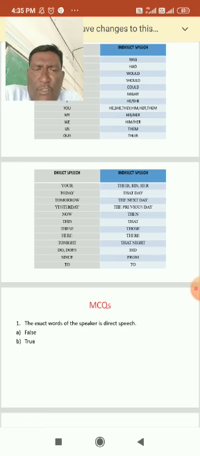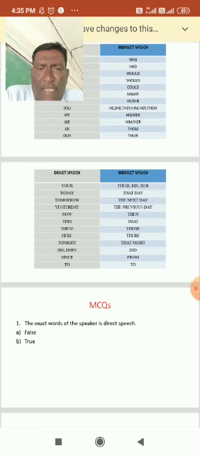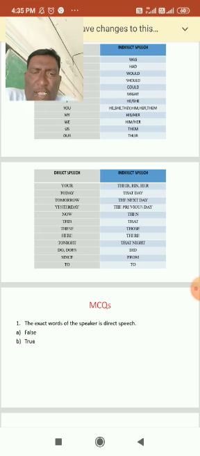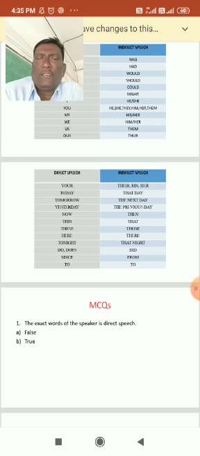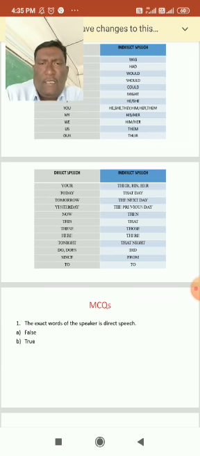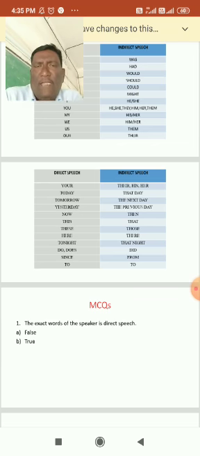In direct speech, your; in indirect speech, their, his, her. Today becomes that day. Tomorrow becomes the next day. Yesterday becomes the previous day. Now becomes then. This becomes that. These becomes those. Here becomes there. Tonight becomes that night. Do or does becomes did. Since becomes from. To becomes to. Like this, there are some words which can be changed while we change from direct to indirect speech.